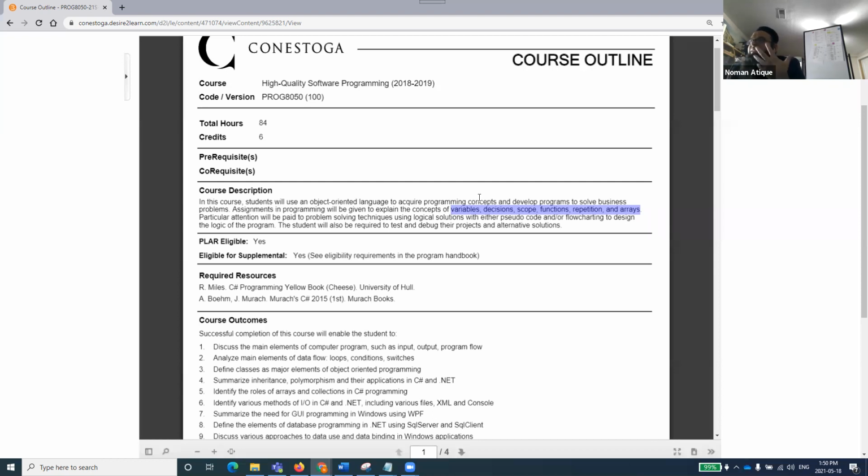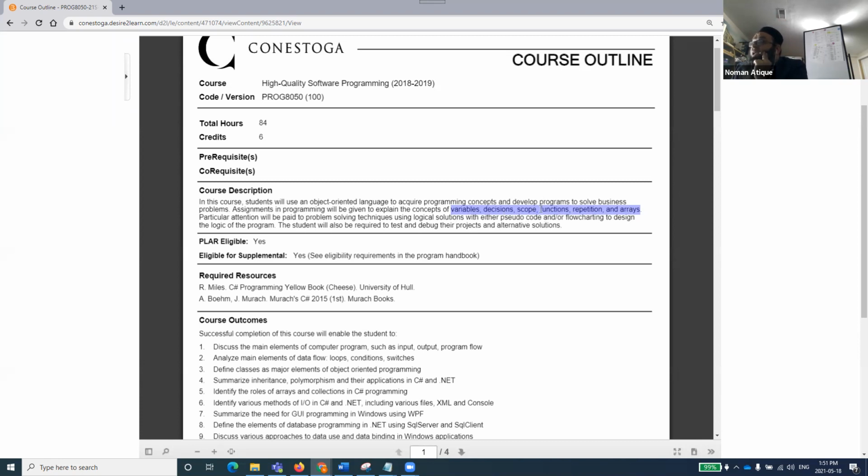To perform most of the tasks, the most basic foundational elements needed are variables, decisions, scope, functions, repetition and arrays. There are others as well, but mostly these are the basic concepts. So our assignment will be focusing on these concepts.